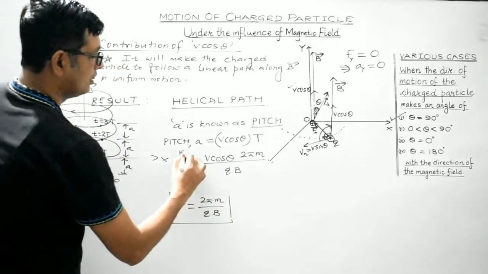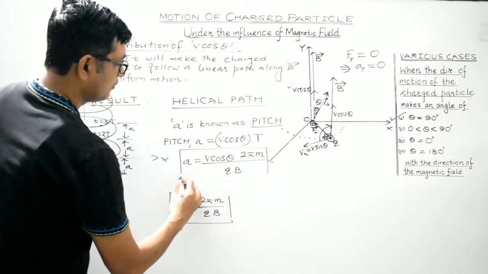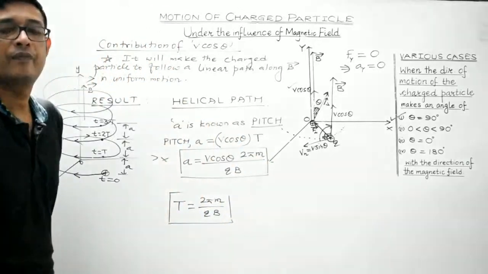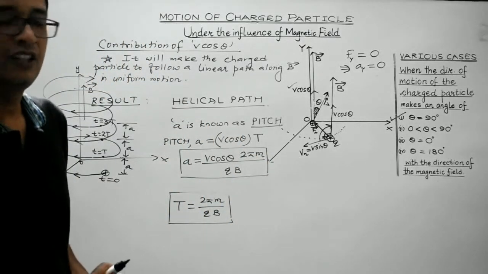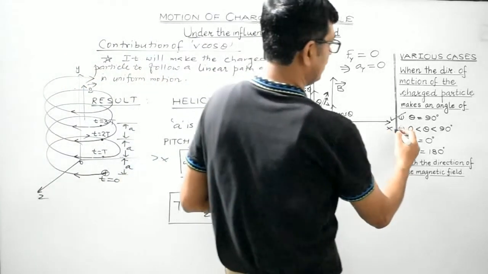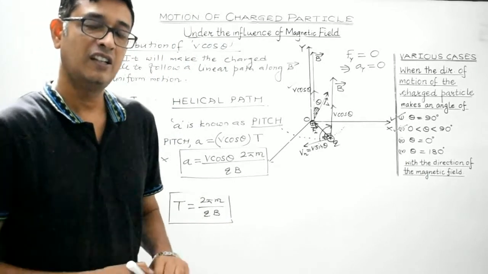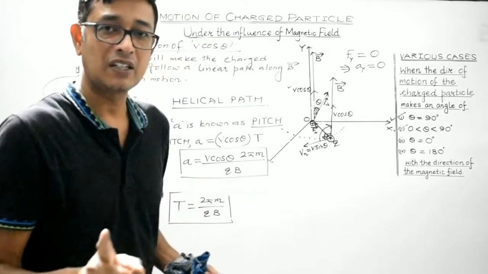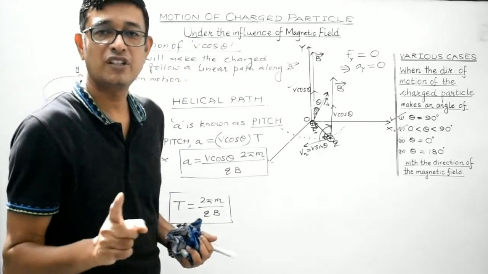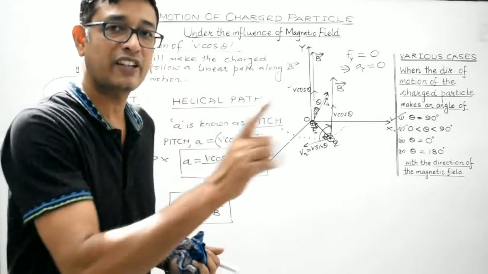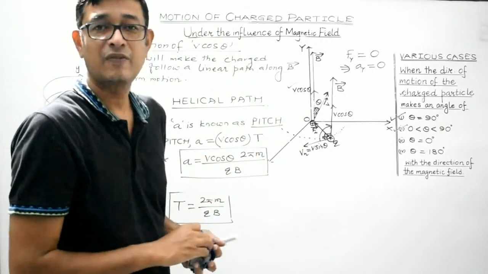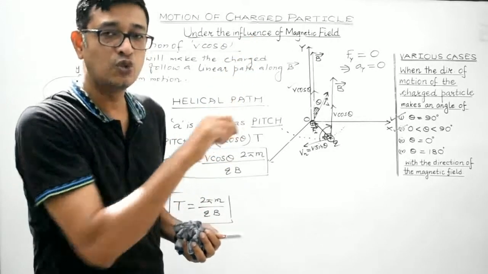So students, this is the formula for the pitch. Clear? So we are over with these two articles, these two cases. So again I repeat, students. In case a charged particle's direction of motion is inclined at an angle theta with the direction of the magnetic field, then the velocity vector can be resolved into two components.